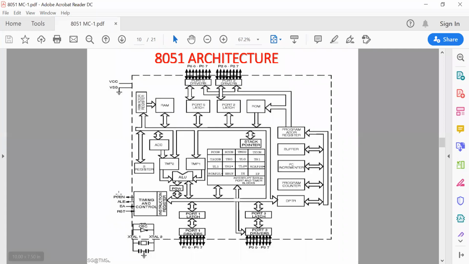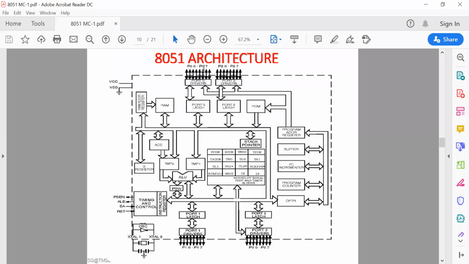So here pin numbers 1, 2, 3, 4, 5, 6, and there are two crystal oscillator pins, XTAL 1 and XTAL 2, through which the crystal is connected. The crystal frequency is given by this connection, and other ports are available like port 0, port 2, port 1, and port 3. 8-bit ports are available.